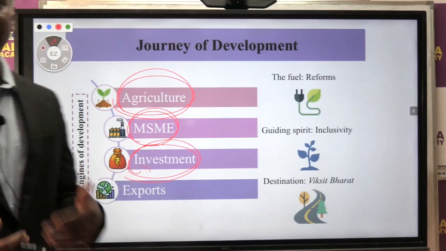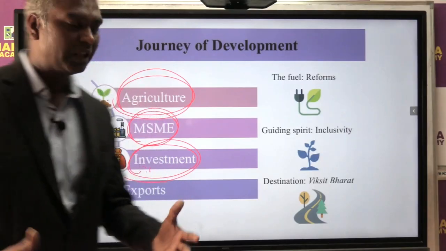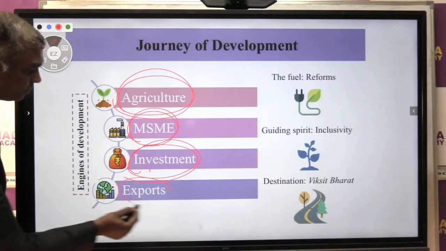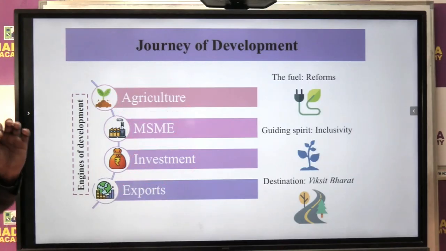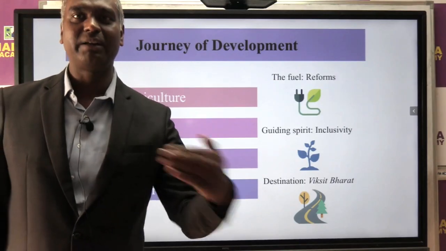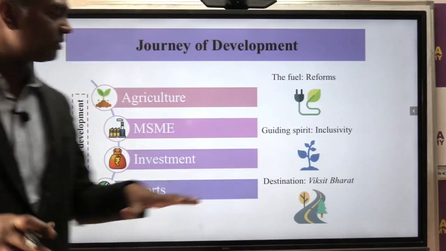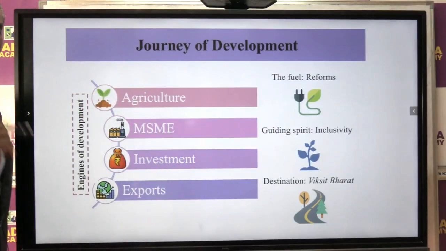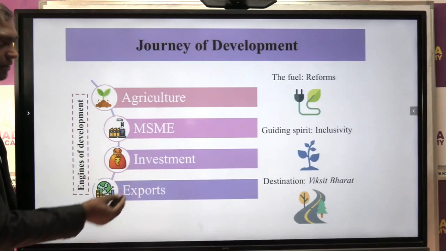And also to deal with our BOP crisis, rupee ka depreciation, all this problem, we need to promote more and more export. So if you look at the budget, the 4 important engines of development or growth of India, the budget focuses on 4 areas, remember for exam: agriculture, MSME, investment, exports.